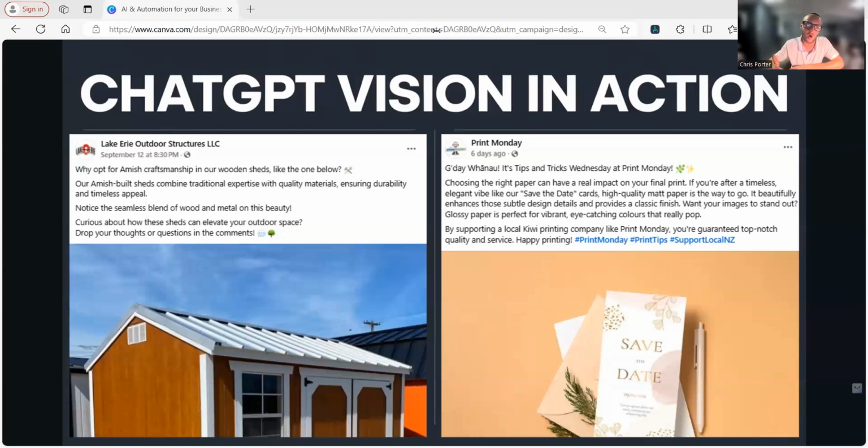So this can work with all different types of things, from your promotions to some basic photos with just a picture of your product. But by using GPT vision mixed with the social media automation, it really makes the automation a lot more intelligent, and not just post out some image that doesn't make sense with the post, which we see time and time again with all these other companies out there.